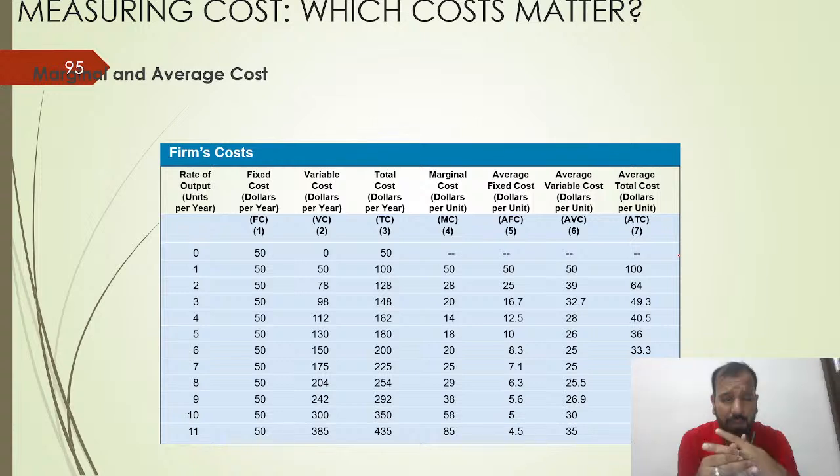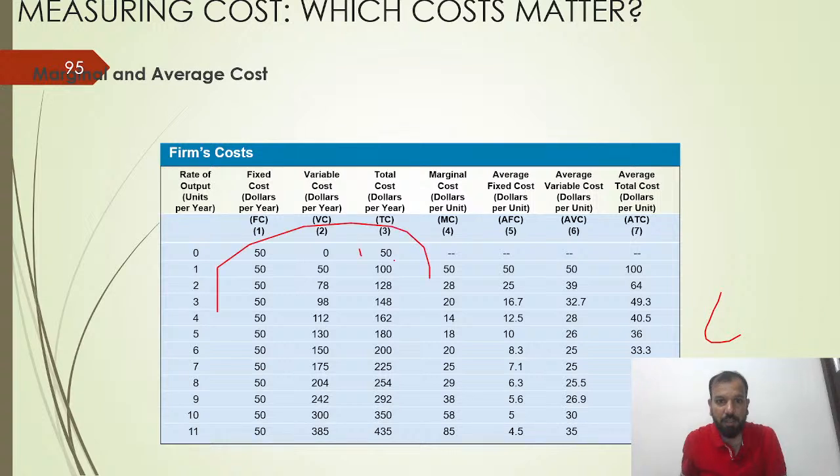Here the outputs are 0, 1, 2, 3, till 11. The fixed cost is the same, 50. The variable costs in dollars per year are 0, 50, 78, 98, 112. Total cost is the fixed cost plus the variable cost, so it becomes 50 plus 0, 50 plus 50, 50 plus 78, 50 plus 98. Marginal cost is earlier 50, then 28, then 20.